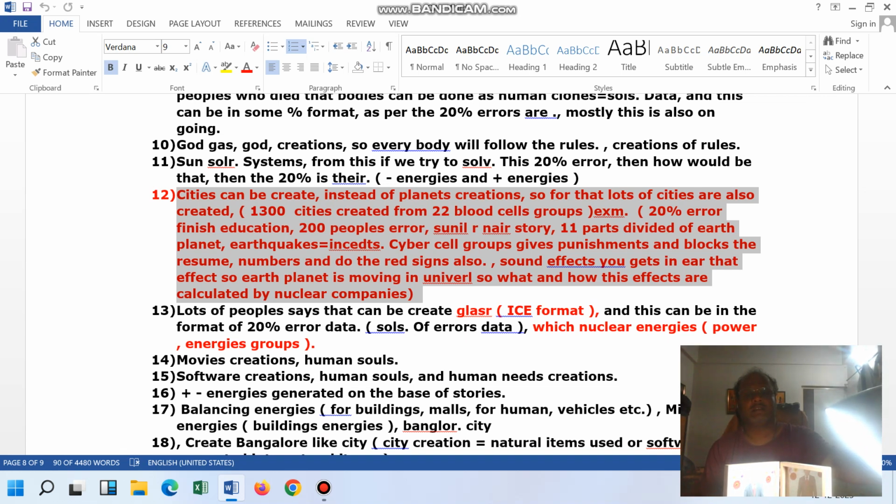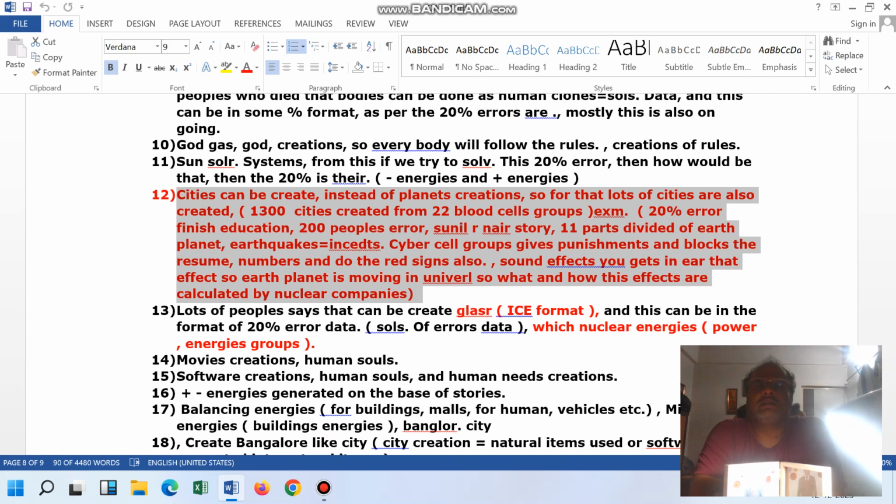Currency dependency. In currency dependency, we are talking about one topic, that is ideas. Ideas, global warming. Global warming is not an error, it's a solution, and we are discussing the 12th solution. So this is basically the 12th solution.